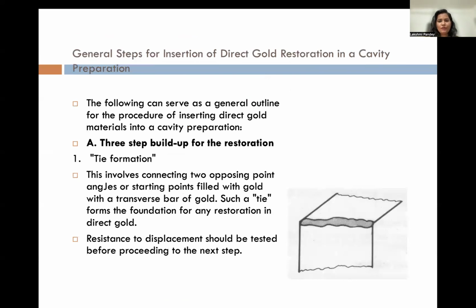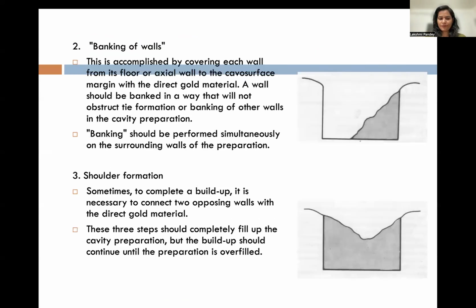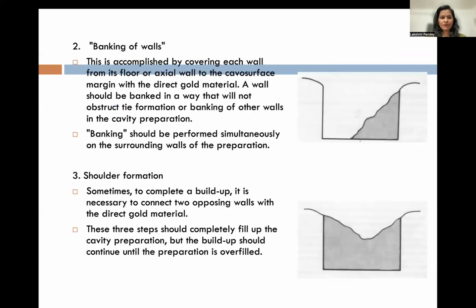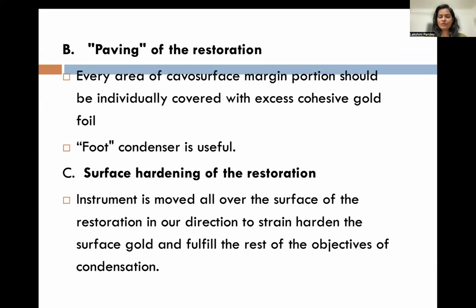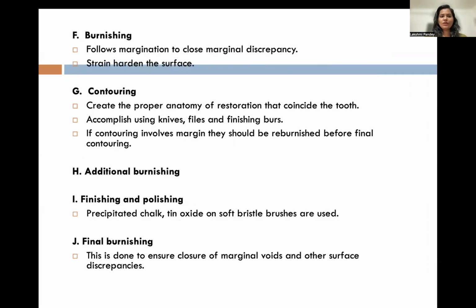Another thing that you have to keep in mind when you're doing a gold restoration preparation, there are three things. One is tie formation, next is banking of walls, and shoulder formation. Here, A, three-step build-up restoration. Next is paving of restoration, and C, surface burnishing, margination, burnishing again, contouring, and additional burnishing. See, burnishing plays a very important role when you're doing a gold restoration.